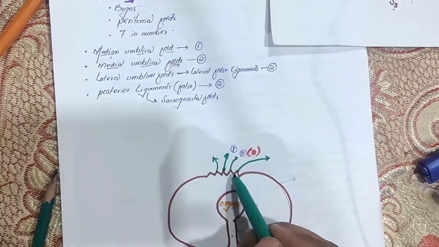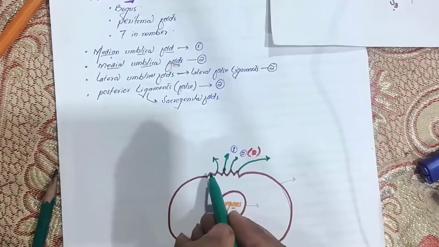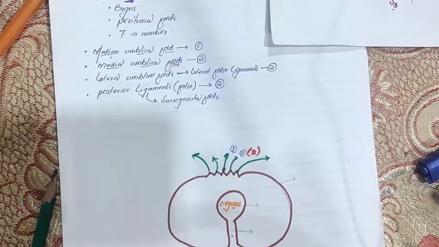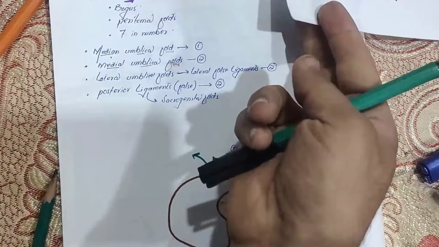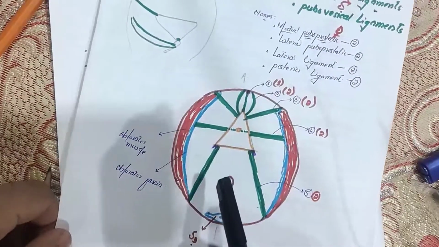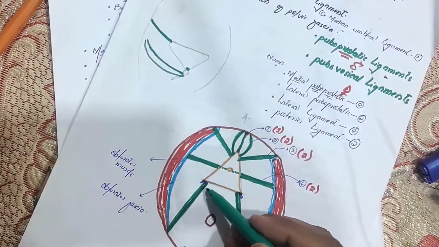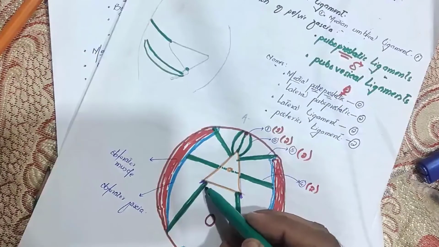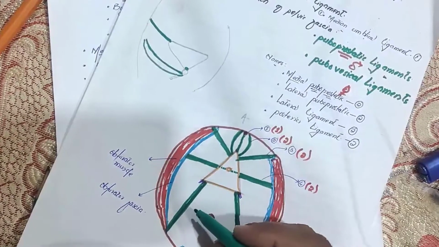Look, these are the lateral umbilical folds, right? So how many are they? They are also 2, right, friends? And then there is the posterior false ligament. So we will see that posterior false ligament here. Look carefully. The posterior false ligament is a peritoneal fold, right?